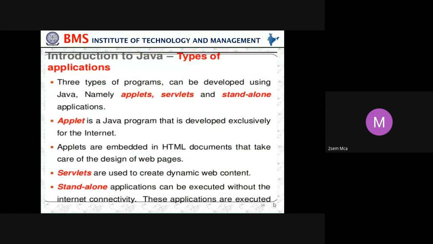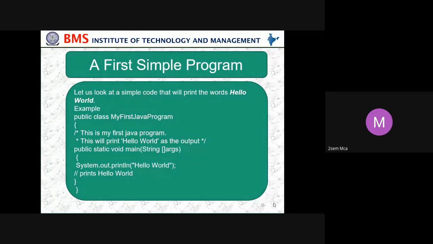Let us just brief about the first program, because programming is very important. Once you become perfect in one program, other programs you can definitely do. So, the first program is very simple. It is just to display hello world on the output screen. First we start with public class. Public is an access specifier. Class represents that it is a Java class. And my first Java program is the class name, and the file name as well as the class name should always be the same in Java. So you have to remember that.